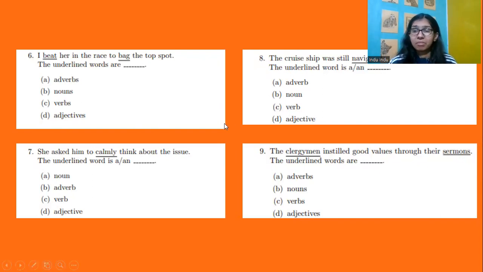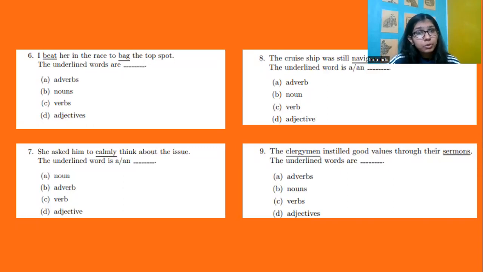Now, if we just look at the words and mark the answer, bag is a noun, it's a thing. But here the bag isn't used as a noun, it's used as a verb, to bag the top spot. So we should remember that. Don't just look at the words, read the complete sentence to answer the questions always, right?